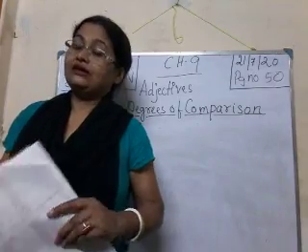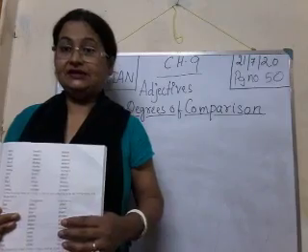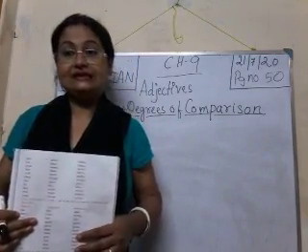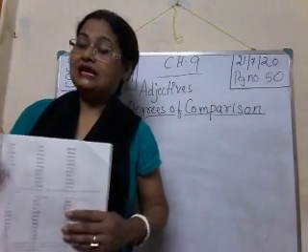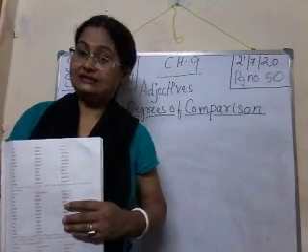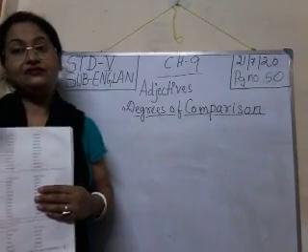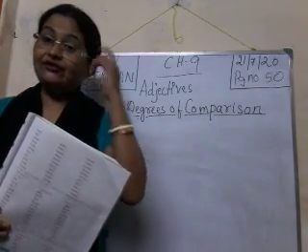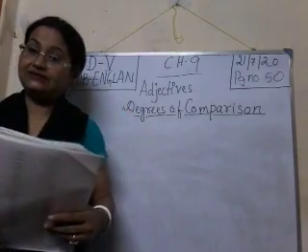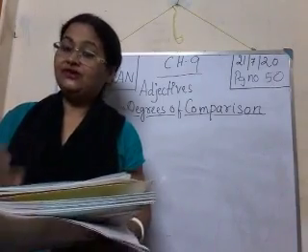Like tall will become taller in comparative degree and tallest in superlative degree. Here we have added er to tall, it becomes taller, and est in the superlative form, it becomes tallest. Likewise, big, bigger, biggest, long, longer, longest, wise, wiser, wisest. Many adjectives you'll get, and all this you have to learn. And there are different rules also. It doesn't mean that everywhere you will add er with the comparative degree and est with the superlative degree. Afterward you'll come to know some changes also. That one we'll discuss afterward.